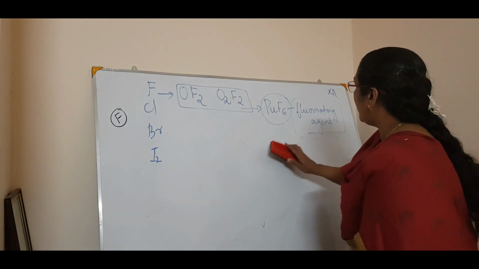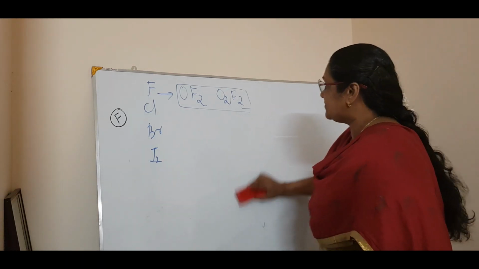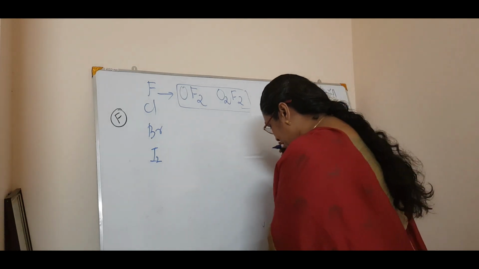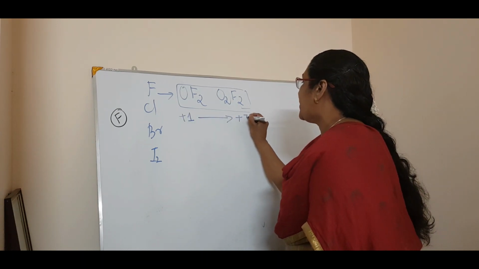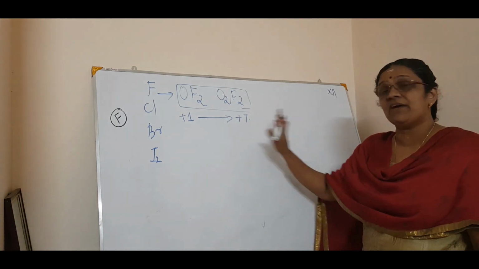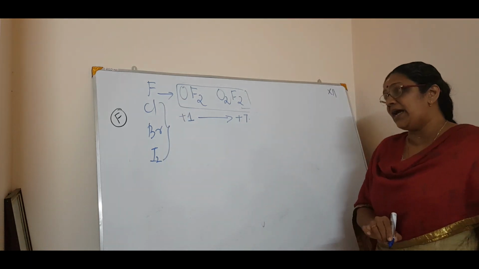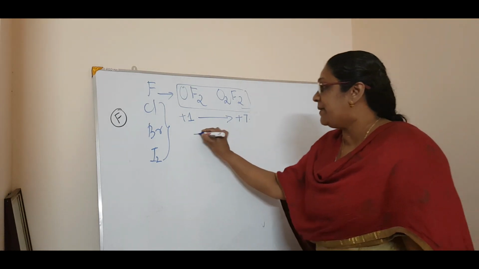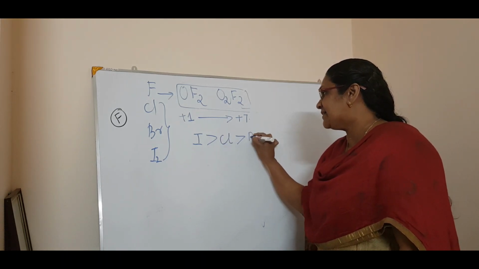Now coming to the oxides of chlorine, bromine and iodine. They have oxidation states ranging from +1 to +7, that is +1, +3, +5 and +7. For all these, chlorine, bromine and iodine, the stability of oxides will be in the order of iodine greater than chlorine, which is greater than bromine.